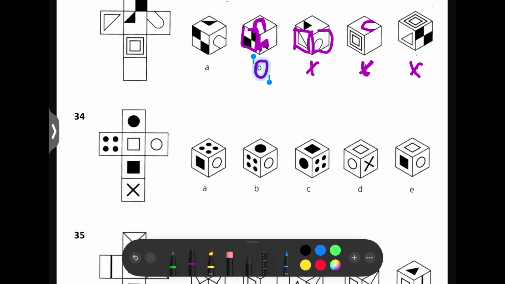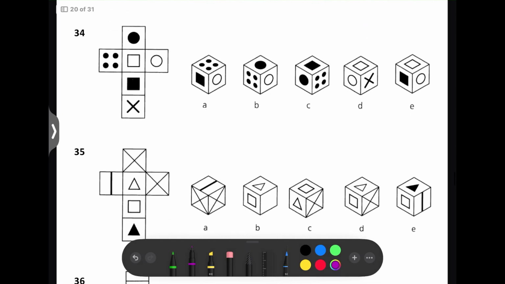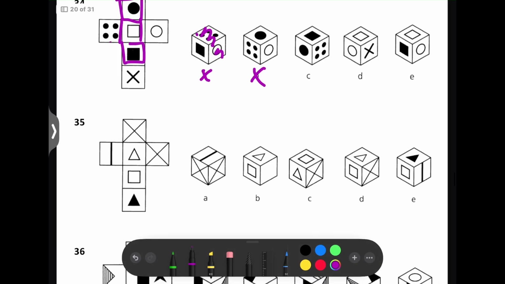So next question. So let's do the 1 square apart thing again. So these 2 are 1 square apart, they'll be opposite each other, so we can eliminate A because they're next to each other here when they shouldn't be. We can eliminate B for that reason as well. Next, this black circle and black square are 1 space apart, so they would be opposite each other when you fold it into a cube, so you wouldn't see them together in the cube when you're looking at one side of it. So that's why we can eliminate C.